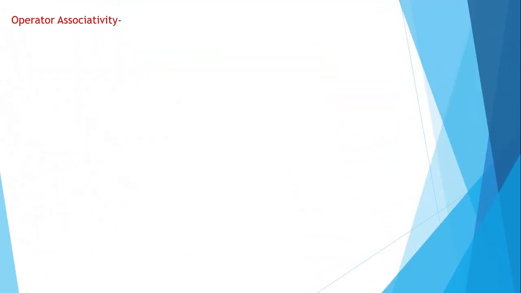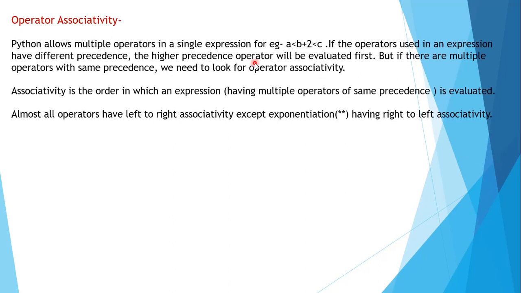Now what is there in operator associativity is that if you have this expression, this greater than and this less than are on the same level, so you cannot choose which operation is to be done first and which is to be done next. This was a problem because in operator precedence we had the same level of operation. Now to sort out that problem, we have operator associativity.